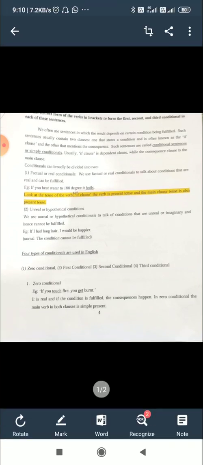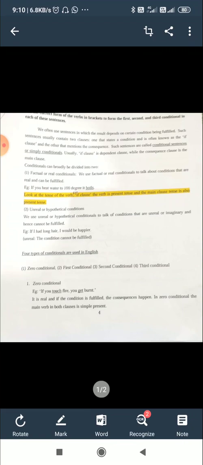Four types of conditions are used in English. They are: one, zero conditional; second, first conditional; third, second conditional; fourth, third conditional. Let us take the first one, zero conditional.